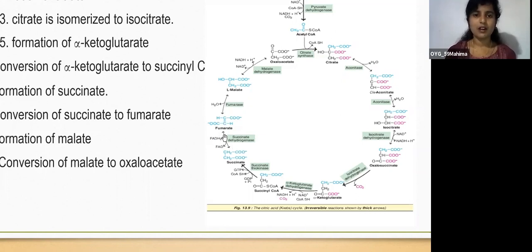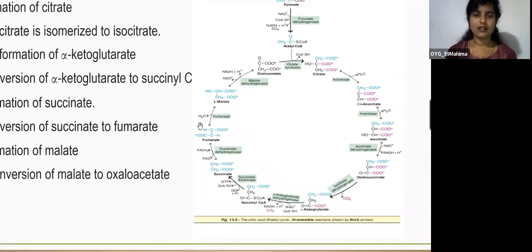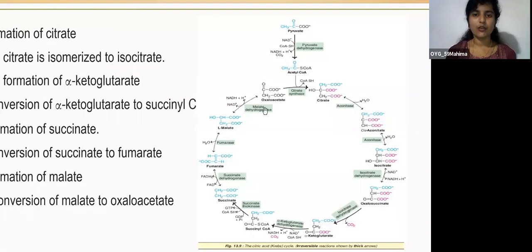The next step is conversion of fumarate to L-malate. This is carried out by the enzyme fumarase, and there's a release of a water molecule. And then L-malate is converted into oxaloacetate. This reaction is carried out by the enzyme malate dehydrogenase. Here also NADH is formed, and this oxaloacetate will be utilized by another acetyl CoA for the same reaction. So the last product, oxaloacetate, is formed.